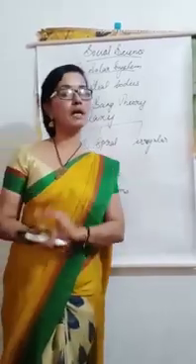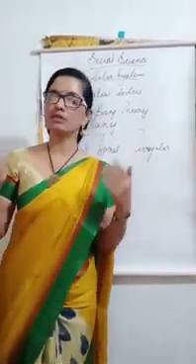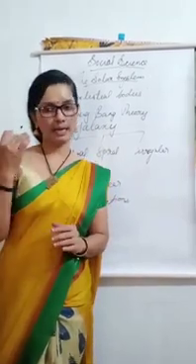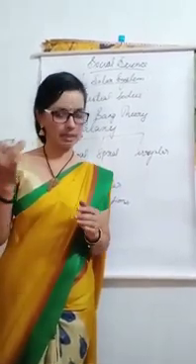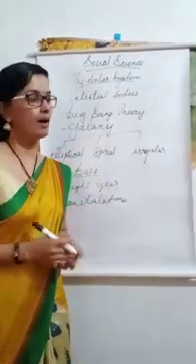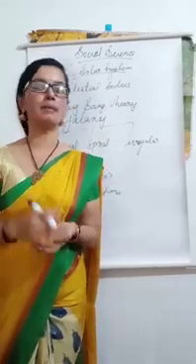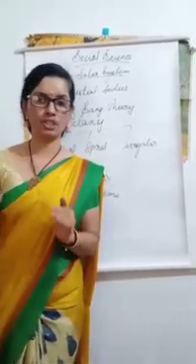Examples of constellations are Ursa Major, Ursa Minor, Scorpion, etc. There are 88 constellations. Ursa Major is otherwise known as the Big Bear.